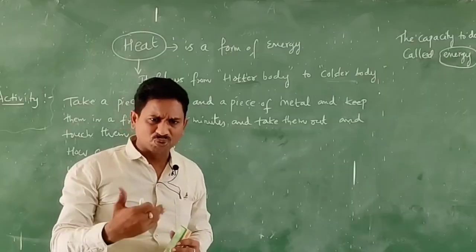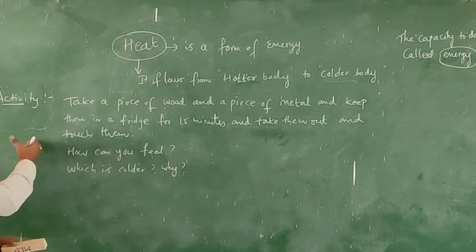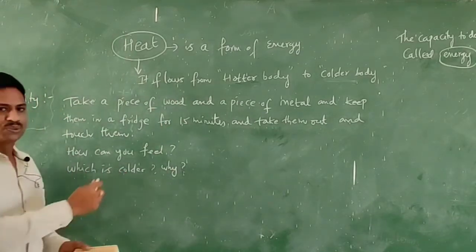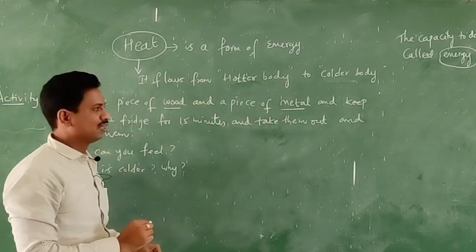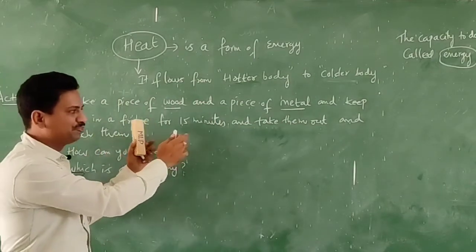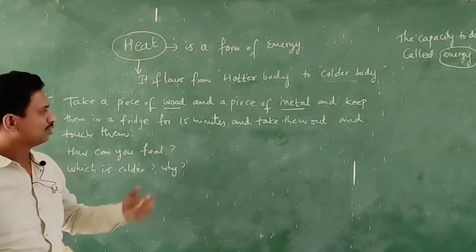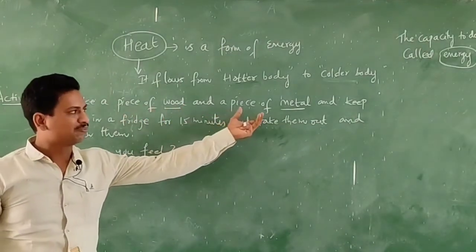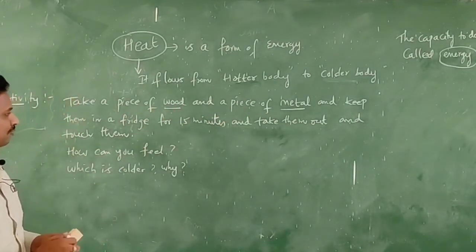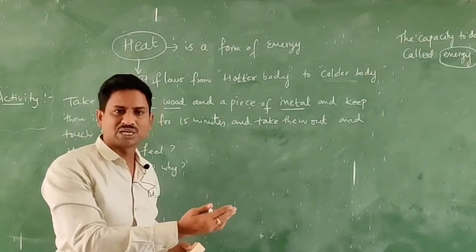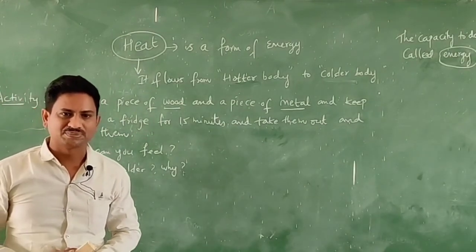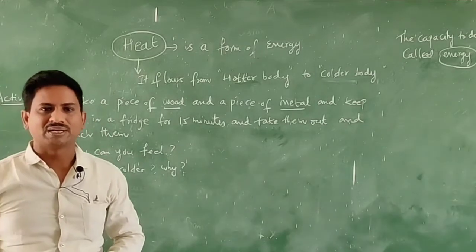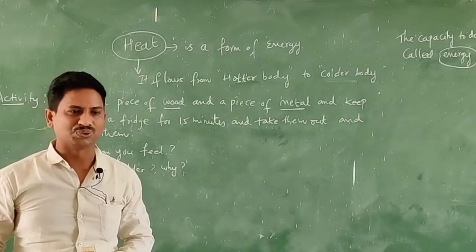To explain this and understand more, we can take a small activity from our textbook. Take a piece of wood and a piece of metal and keep them in a fridge for 15 minutes. Take them out after those 15 minutes and touch them. What can you observe? You observe that both the objects are cold.